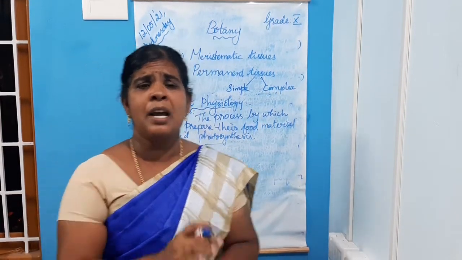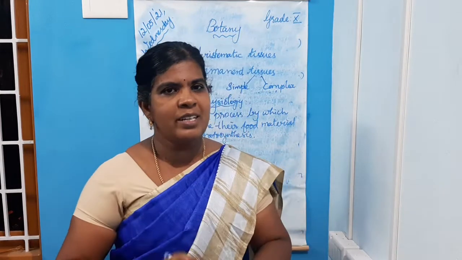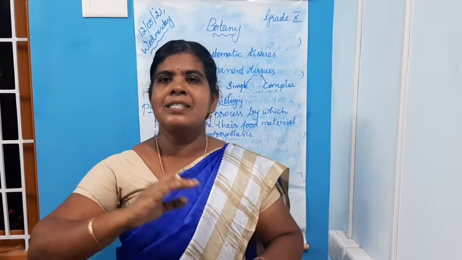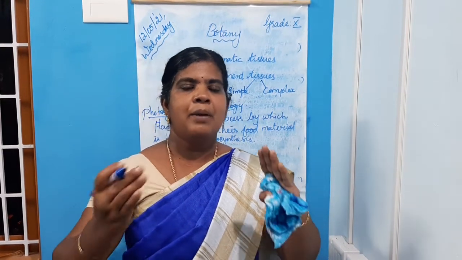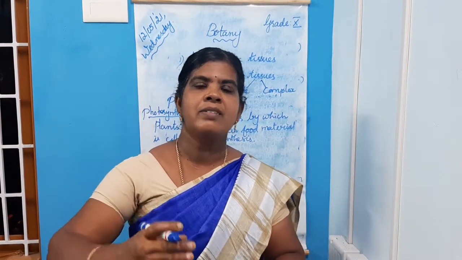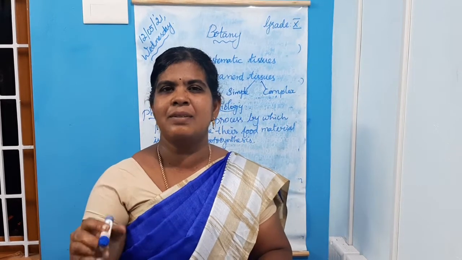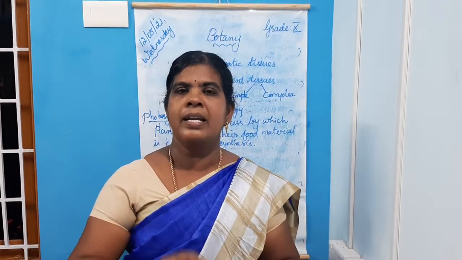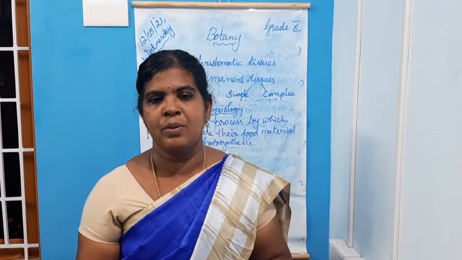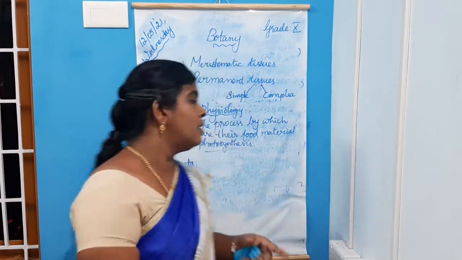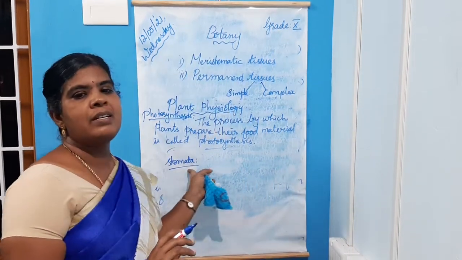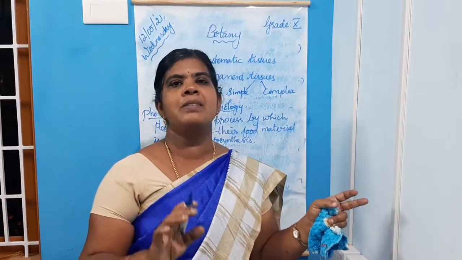We all know that plants take in oxygen for respiration and release carbon dioxide during respiration, and plants take in carbon dioxide for photosynthesis. At the time of photosynthesis, plants take in carbon dioxide and release oxygen. This gaseous exchange takes place through the stomata. So stomata are minute openings on the leaves.